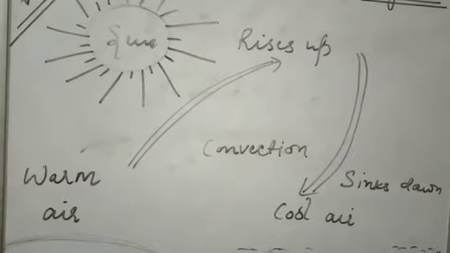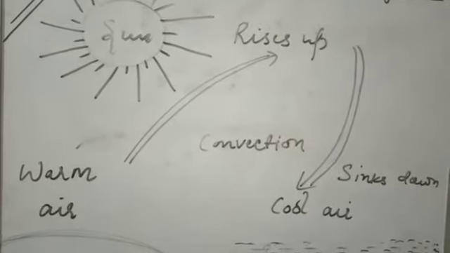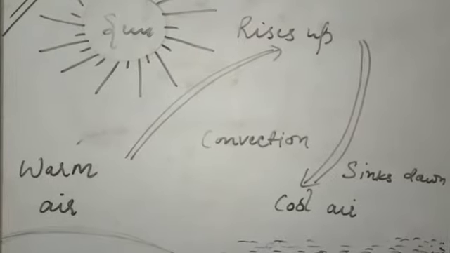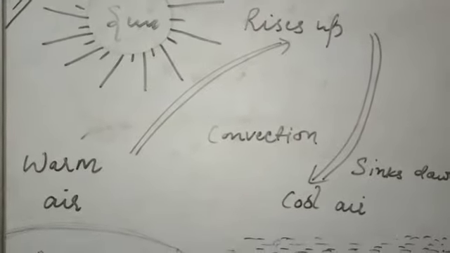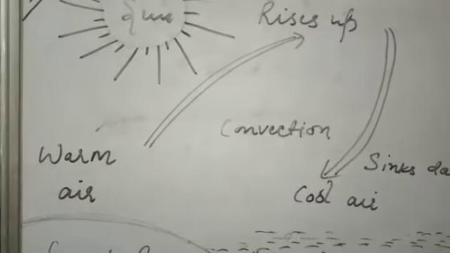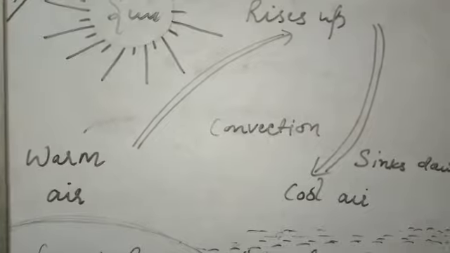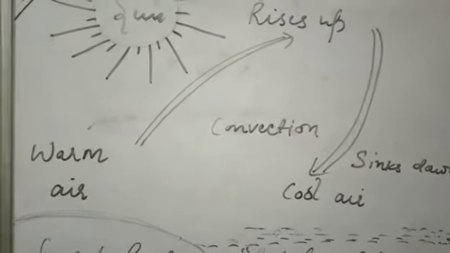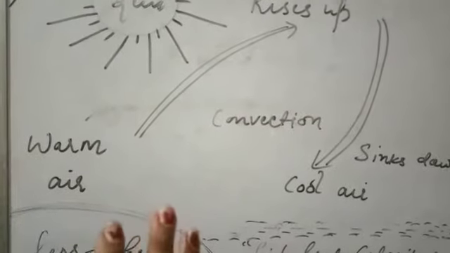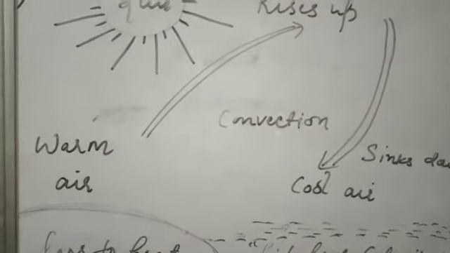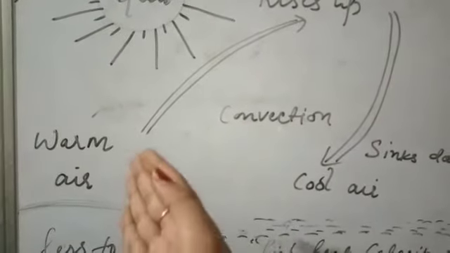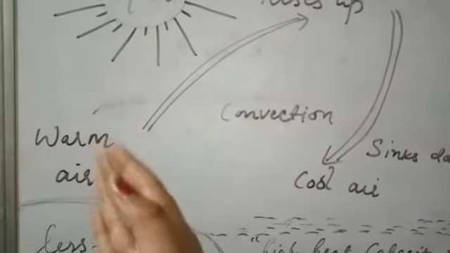We know that a substance which is denser has more mass, and the substance which is heavy always comes down, and the substance which is less dense, that is less heavy or having less mass, always rises up. Since it is warm air, we know that the mass of warm air is always less than that of cool air, so when we talk about warm air, we are talking about the less dense air particles.